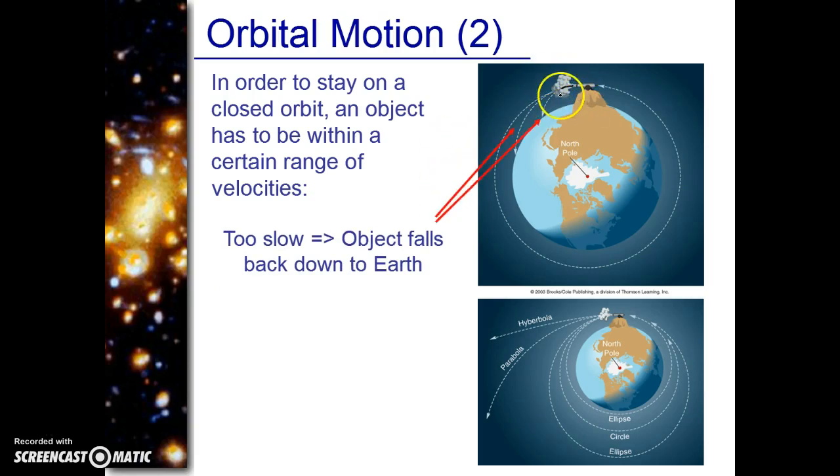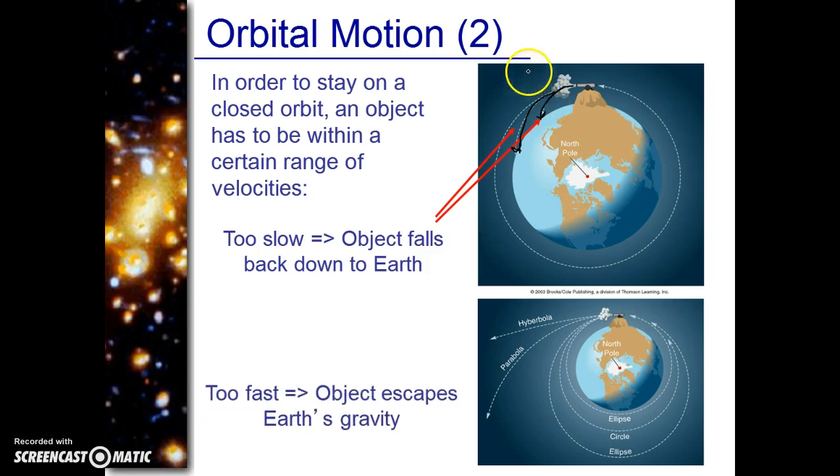Well, if we're too slow in the velocity, we don't put enough force behind it to get the velocity where it needs to be, it's going to fall into the ocean right here. It's just going to land. It's done. All right, that's not good. We want it to go around and around and around. So we have to hit it with some more. Well, let's put some more power behind that thing and fire it off again.